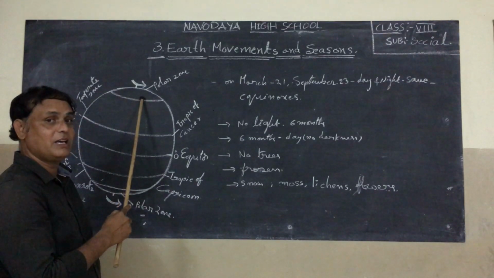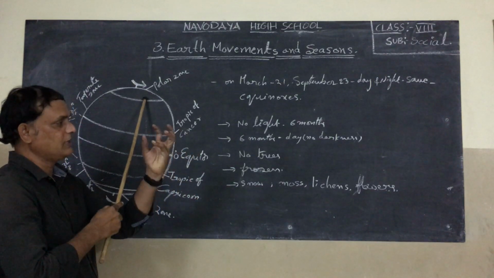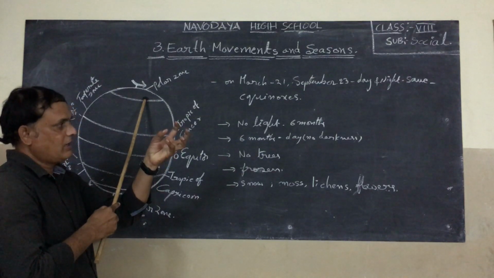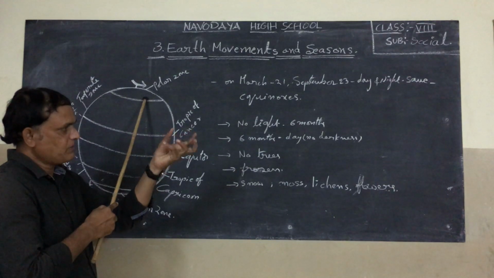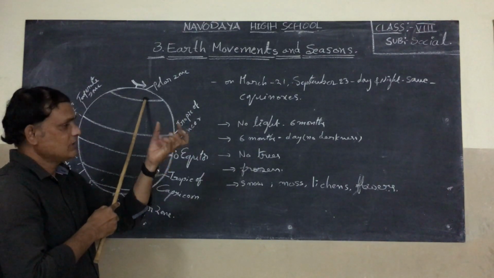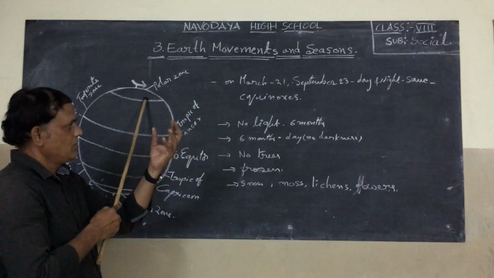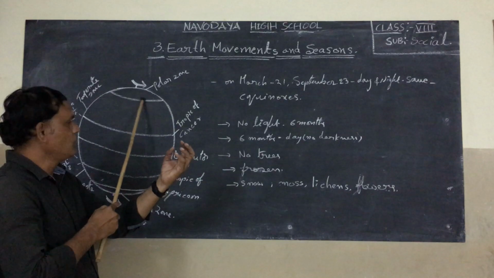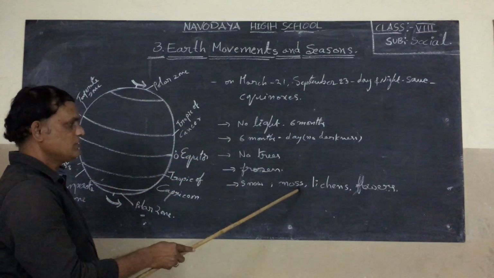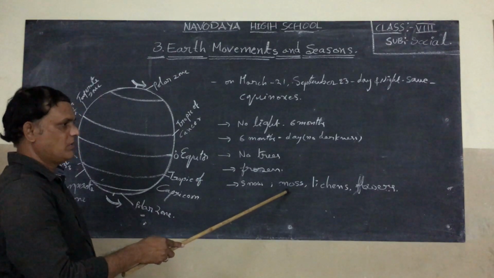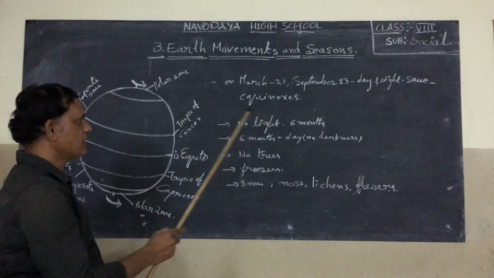The earth rotates tilted at a 23.5 degree angle, and as it rotates, sometimes it is summer here. So due to the light and heat, a small amount of snow melts, and that is why we can see small mosses, lichens and some flowers growing in this area.